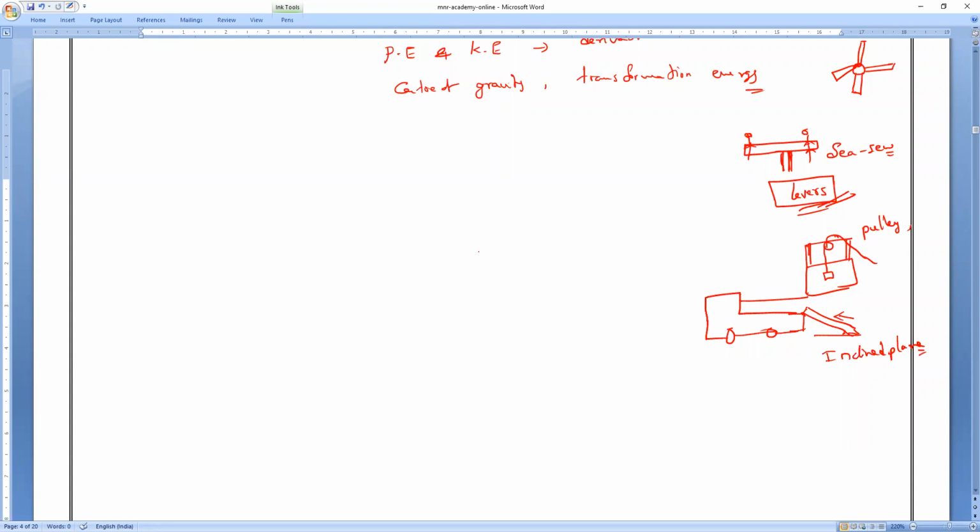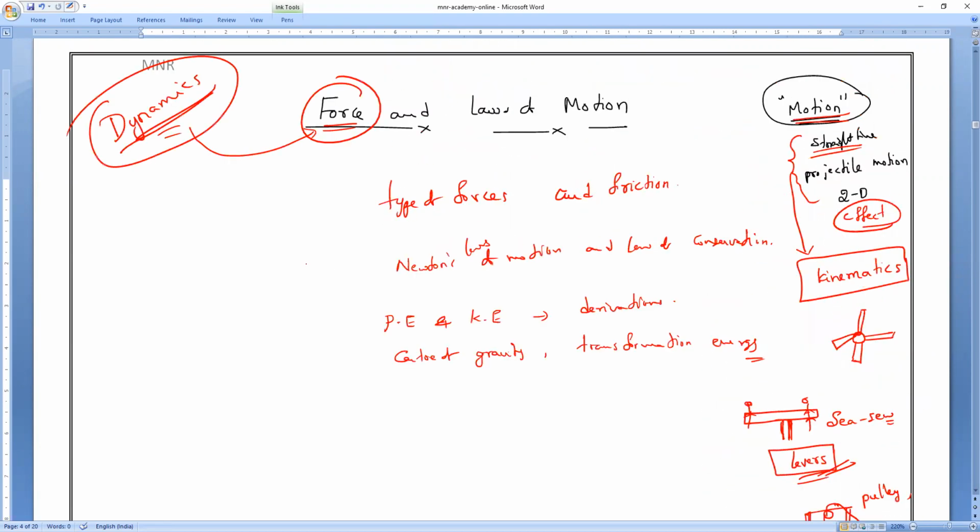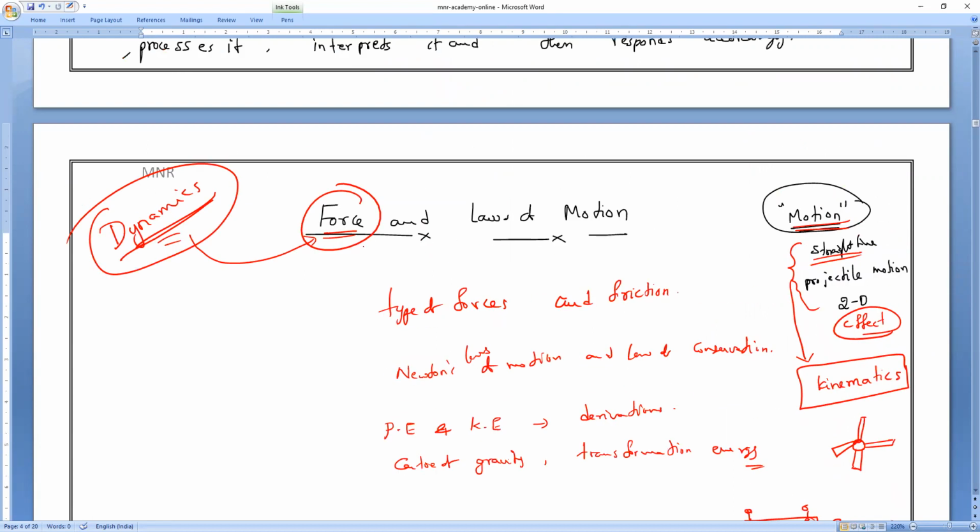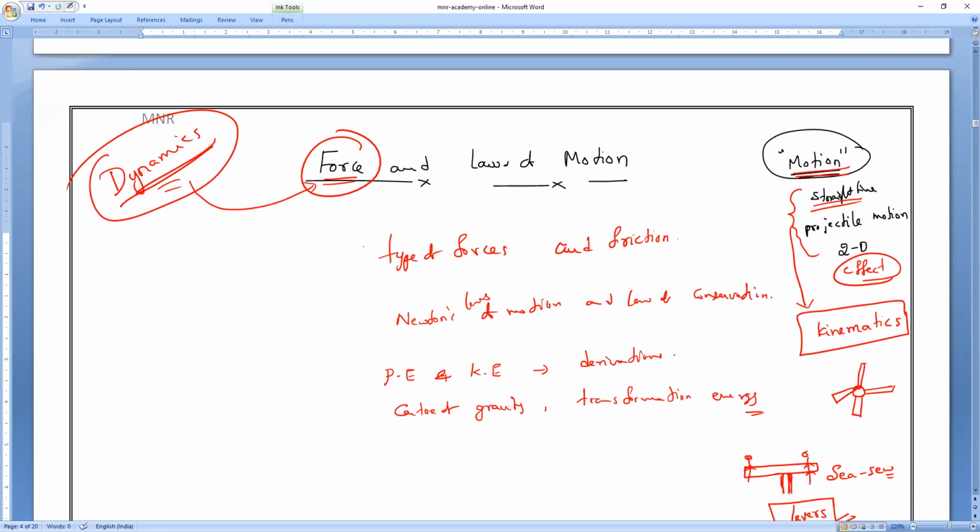So the main key idea you should understand after completing this chapter, you must be able to know about Newton's laws of motion, understand the different factors that affect friction and the advantages and disadvantages of friction. In 8th class, I only taught you, I think, some classes. Am I correct? Advantages and disadvantages of friction, not for your batch, I think your seniors.